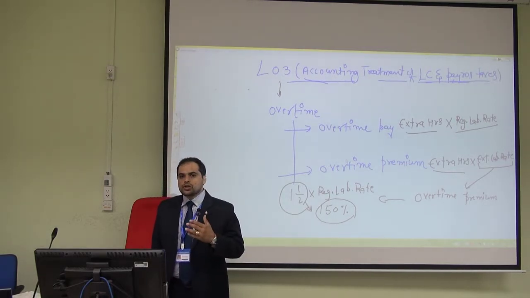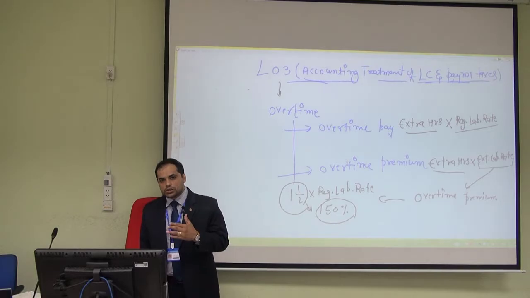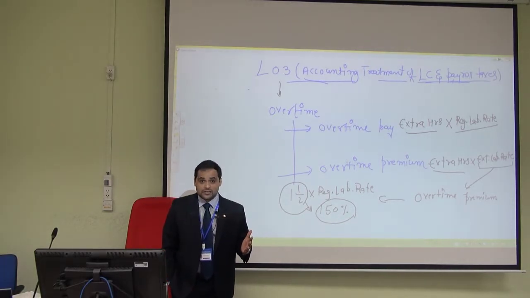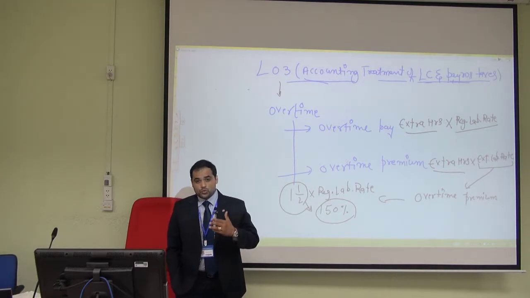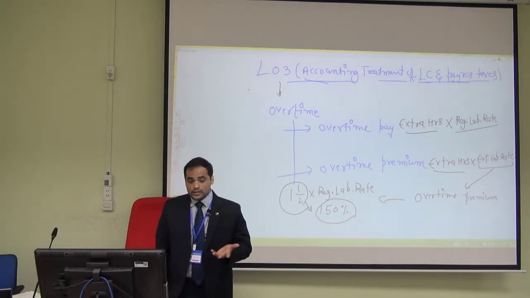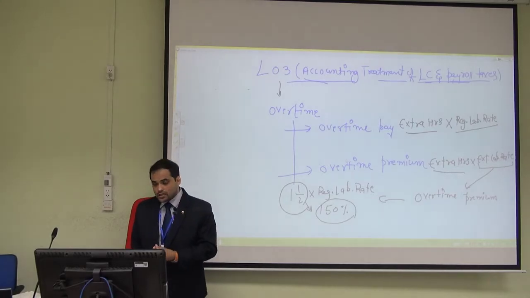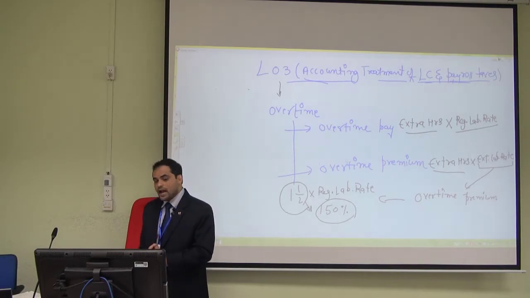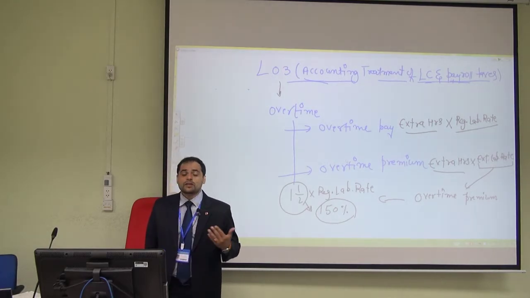Why? Because the workers are doing the same thing. Productivity hasn't increased. The worker who is supposed to work Monday to Friday is the same worker doing the same product, same quantity, on Saturday, but the rate is different.